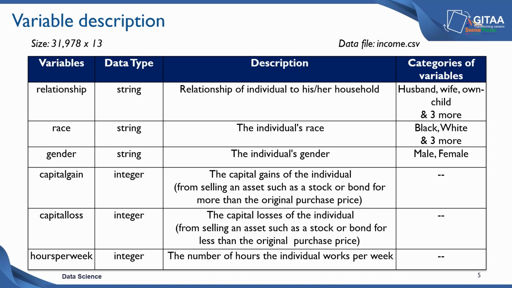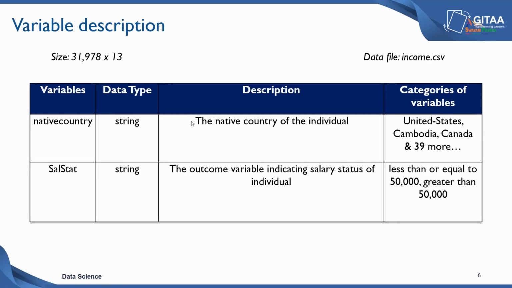The capital loss is the converse of the capital gain, where it arises when the cost price is higher than the selling price. An individual can either have capital gain or capital loss based on the selling of an asset such as stock or bond for more than the original purchase price. The next variable is hours per week, which describes the number of hours that an individual works per week. So it basically takes in integer values. The next variable is the native country, basically the native country of the individual. It has categories like United States, Cambodia, Canada, and 39 more countries to it.